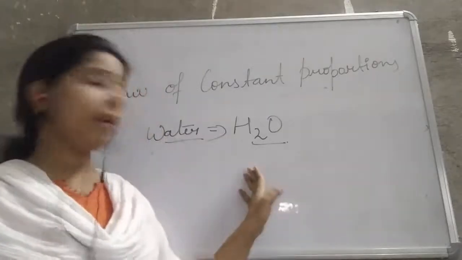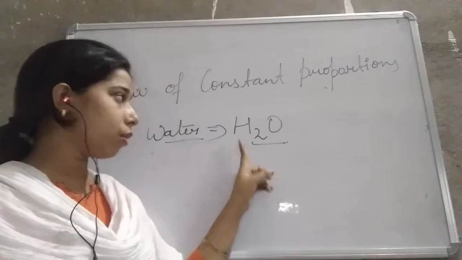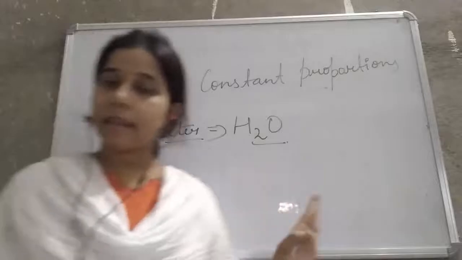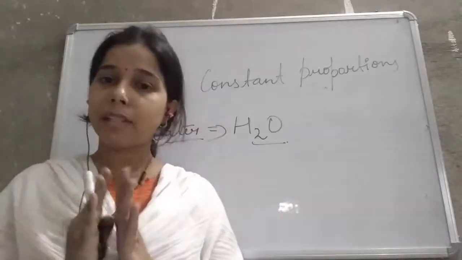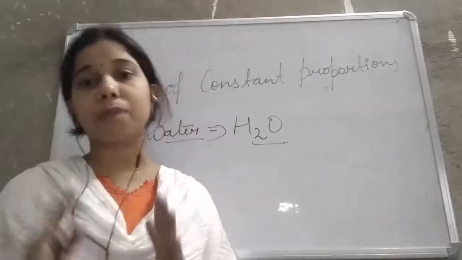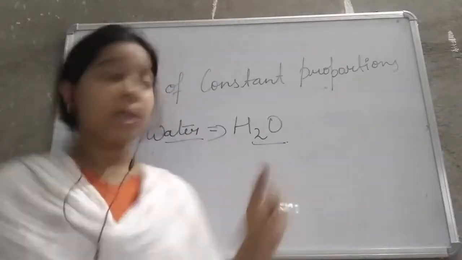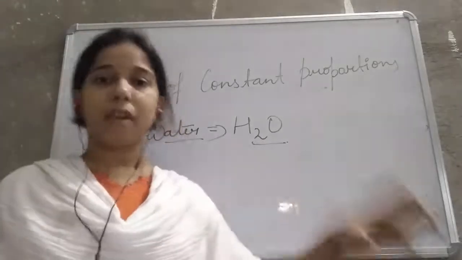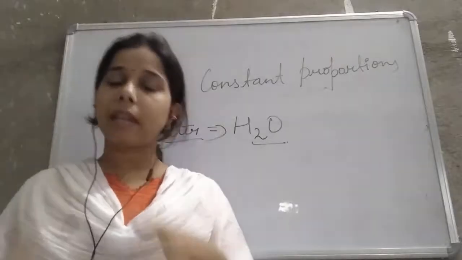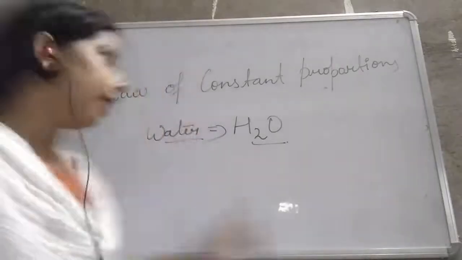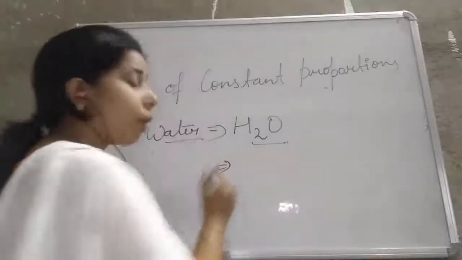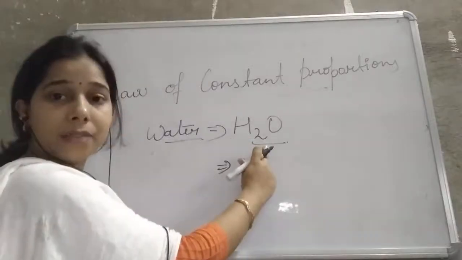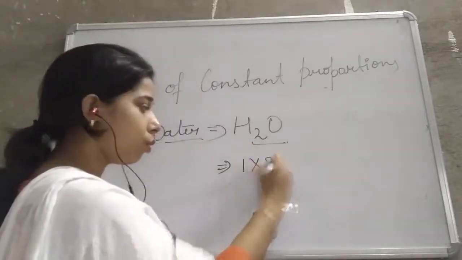Okay. So here in water, two hydrogen combined with the oxygen. Now see here, we are saying that two elements, when they combine together, combine in a fixed proportion by mass. It means the ratio between their masses will remain fixed. Doesn't matter from where you are taking this compound, or from where you are extracting this compound. Like in case of water, what is the atomic mass of hydrogen? That is 1. So how many atoms are there of hydrogen? That is 2. So 1 into 2, which will be equal to 2.